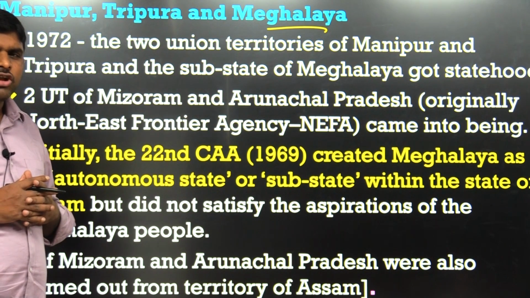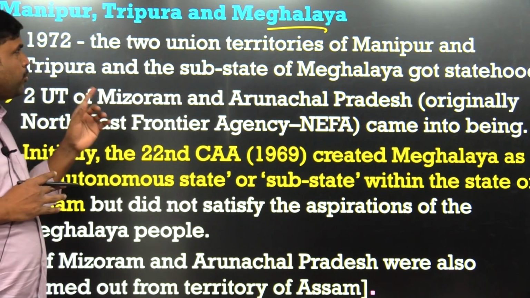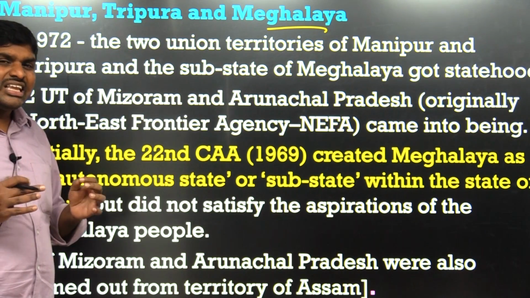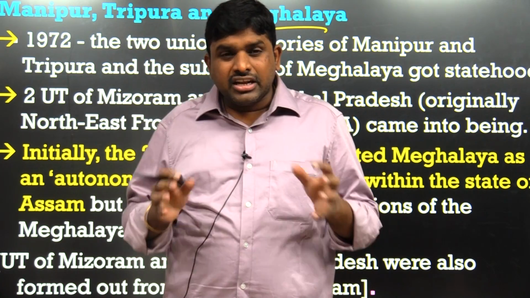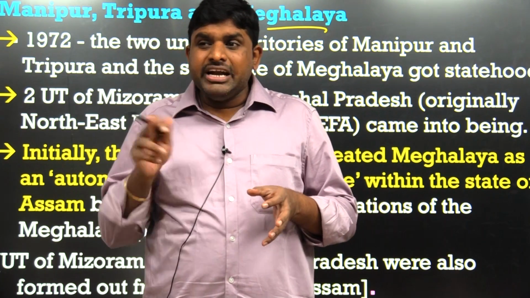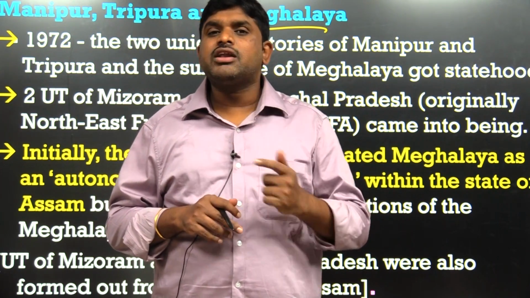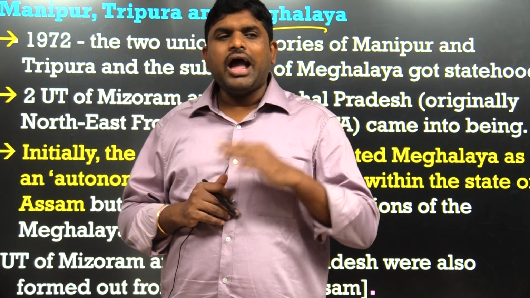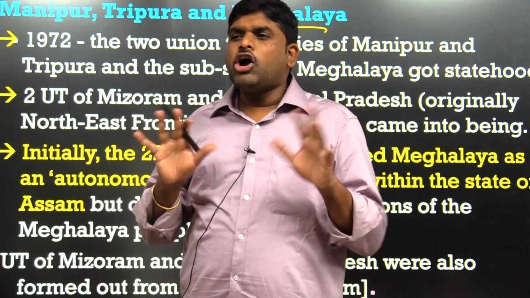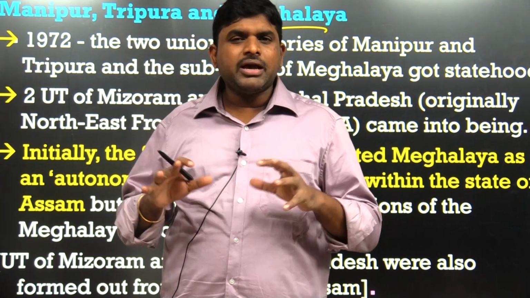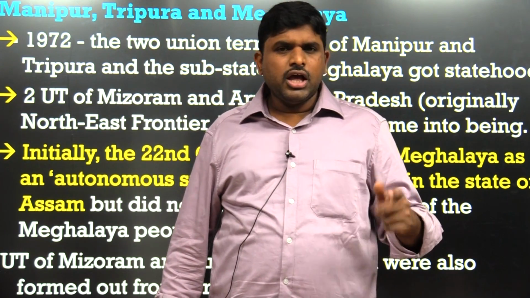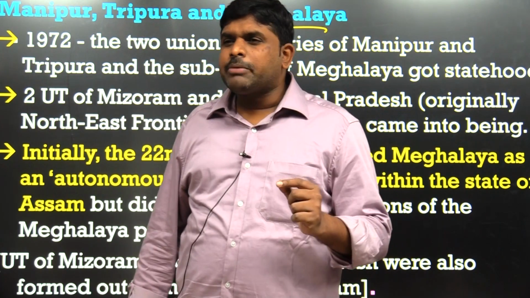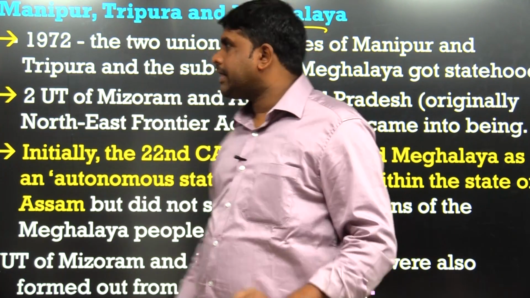In this Northeastern Frontier Province, these three regions, Manipur, Tripura and Meghalaya, were demanding a separate country. Then the government of India approached them and told them, you cannot become an independent country, but what we will give you is autonomy, an autonomous status. In that process, they first made them UTs.